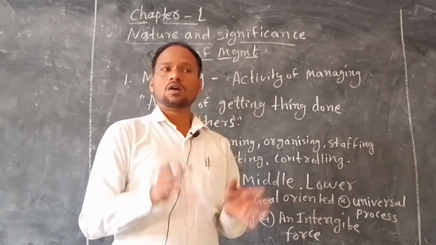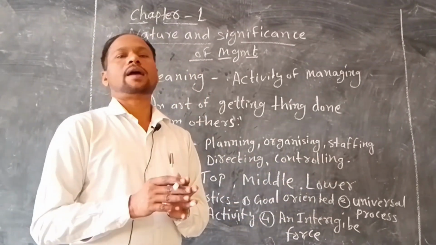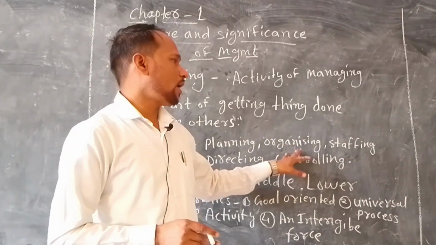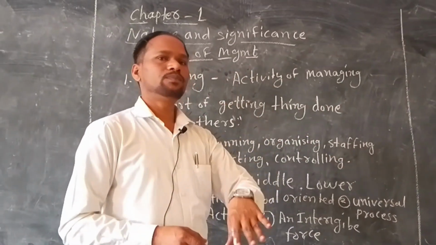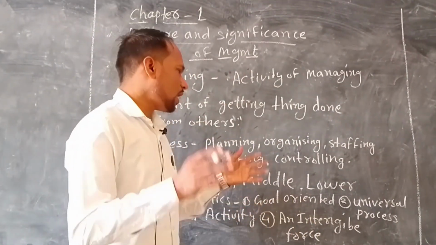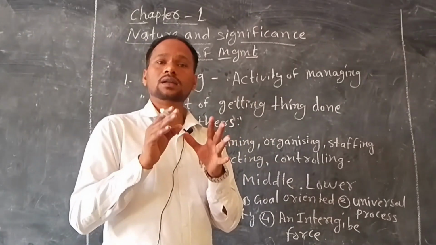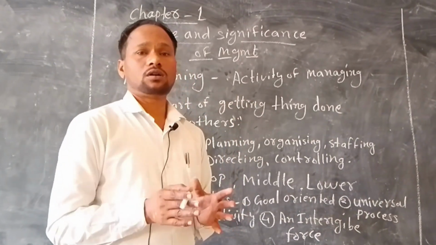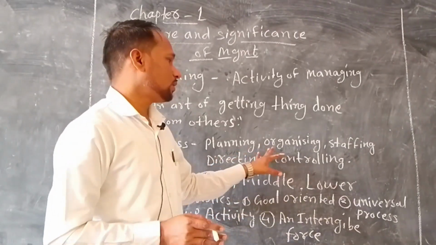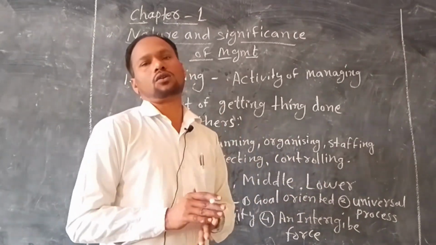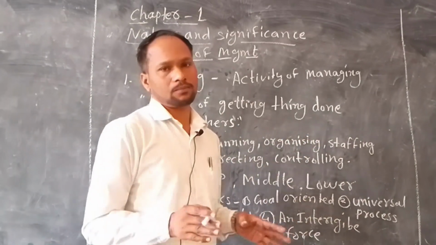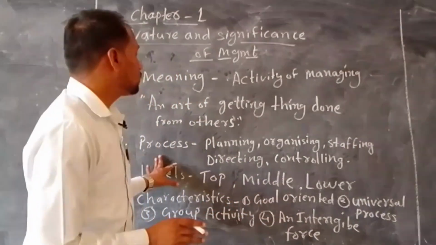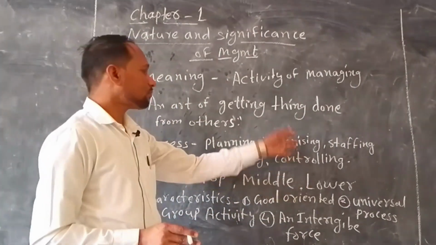Controlling means seeing whether all things are going according to the plan, and whether the goals and objectives are going to be fulfilled or not. So this is the process of management.